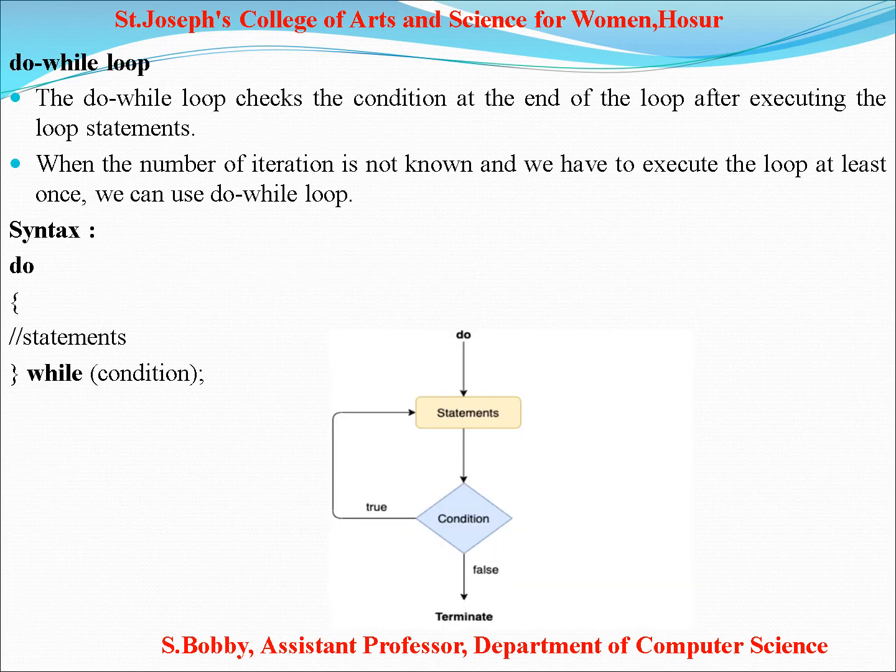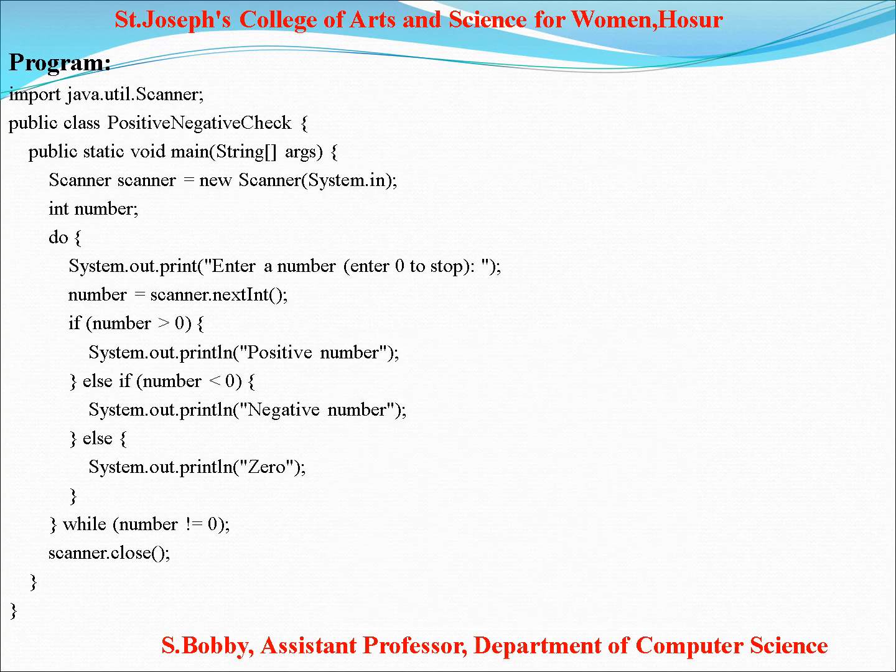Do while checks the condition at the end of the loop, after executing the loop statement. That is the difference between while and do while loop. When the number of iterations is not known and we have to execute the loop at least once, we can use the do while loop. See the syntax: do, statement, and after that while condition.